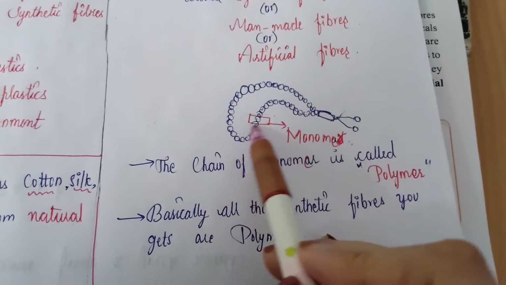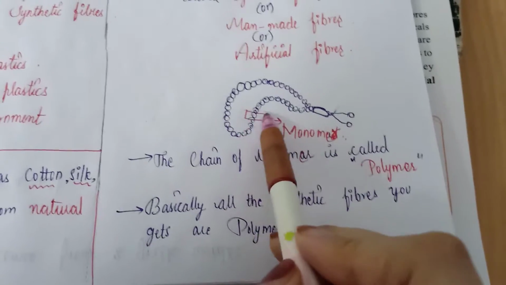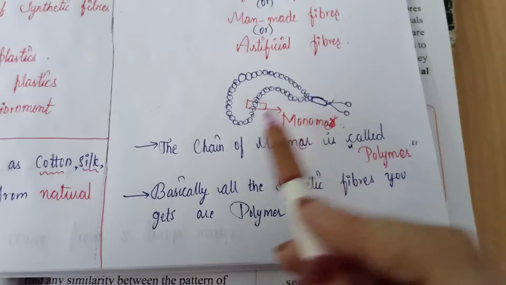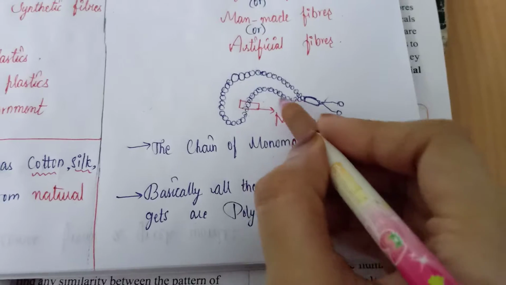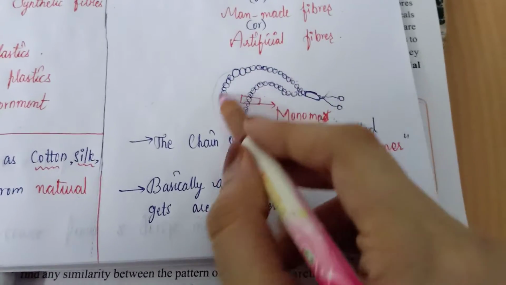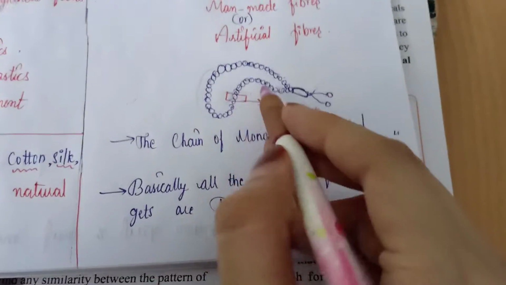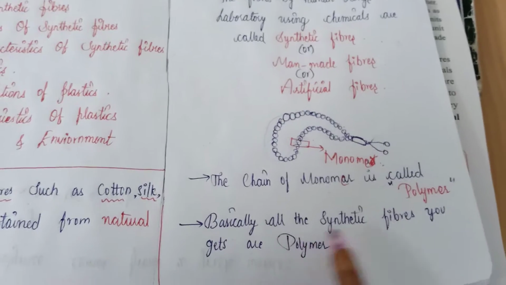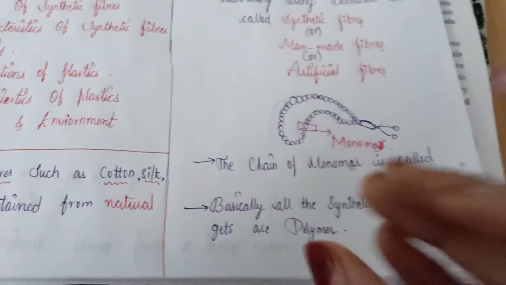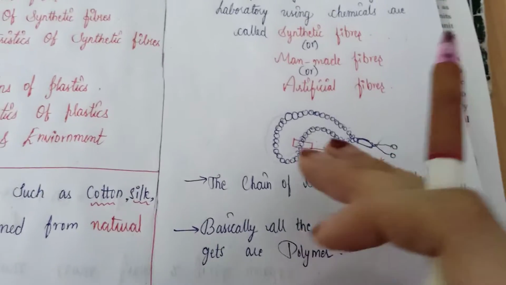A single bead is nothing but a monomer. A single part, a single unit. It is nothing but a monomer. The chain of monomers is called a polymer. A single bead is a monomer, and the chain of monomers, all the beads together, form polymers. Poly means many. So these are monomers, and the chain of the monomers is the polymer. So basically all the synthetic fibers you get are polymers.